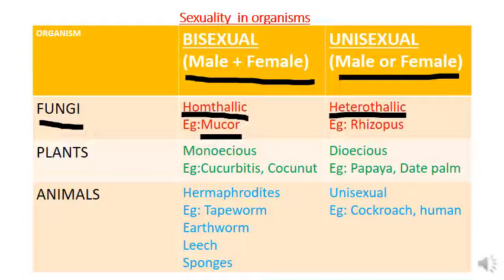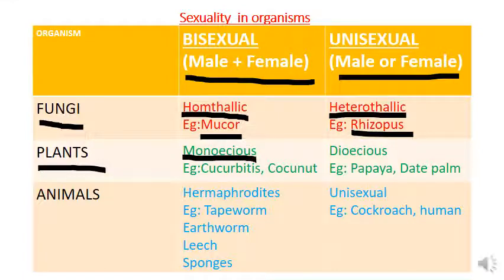Okay, fungi unisexual condition, that is male gamete will be produced by one organism and female gamete will be produced by another organism. This condition is known as heterothallic condition in fungi. Example is Rhizopus. So these are the two terms in fungi, homothallic and heterothallic. Then next one, in case of plants.